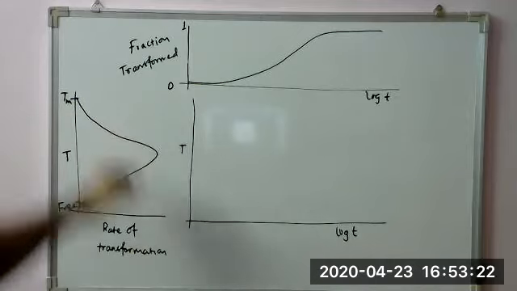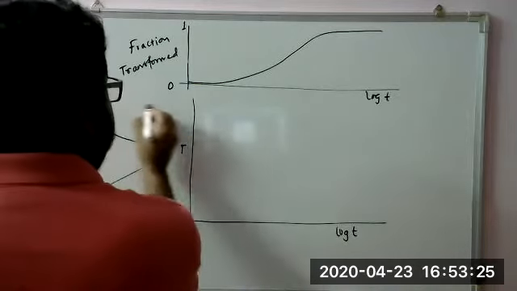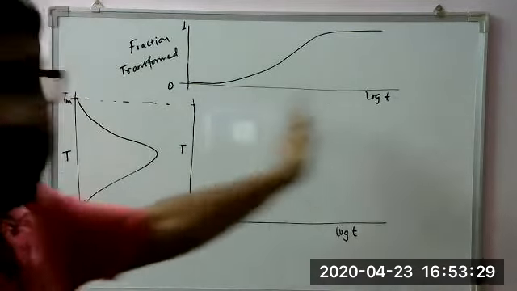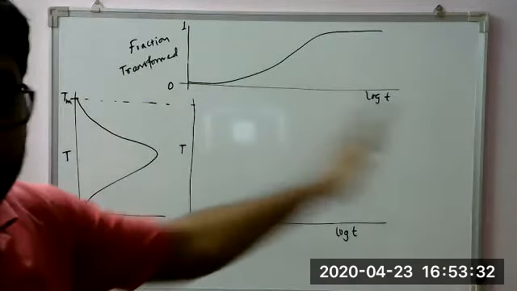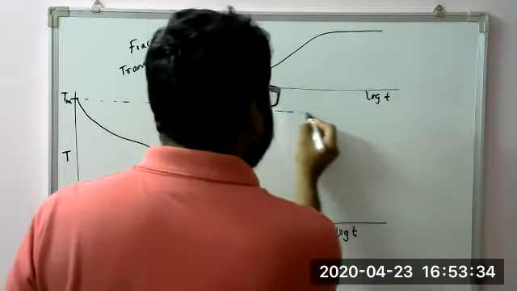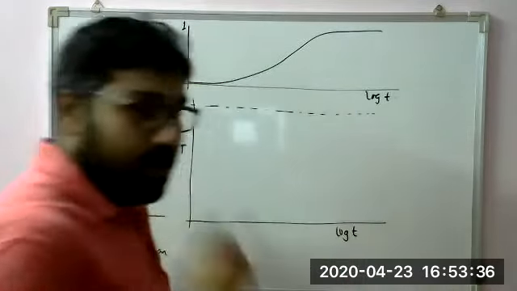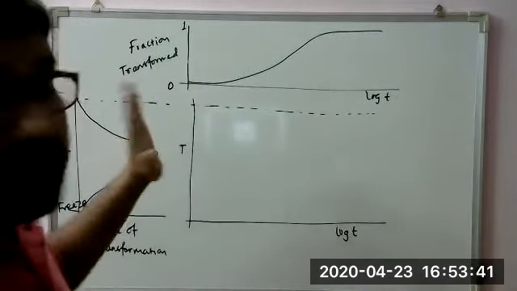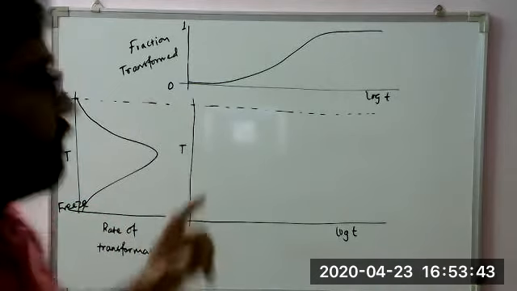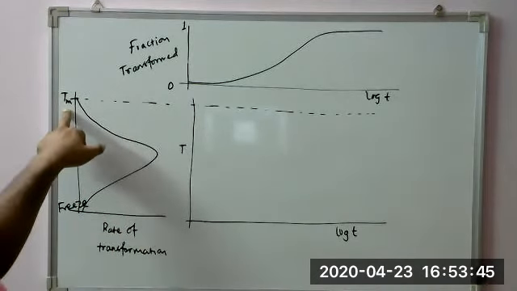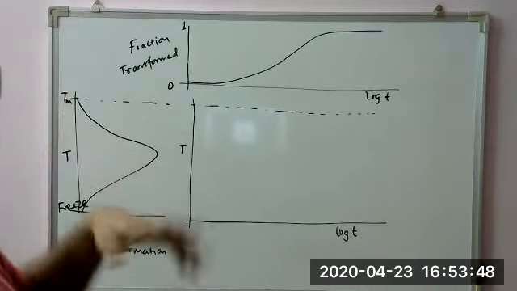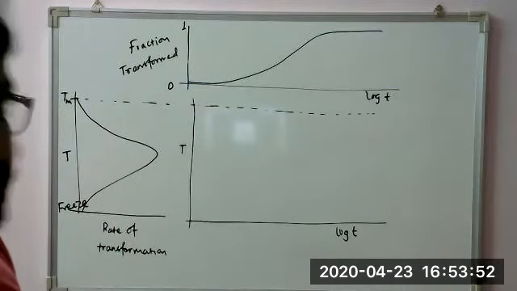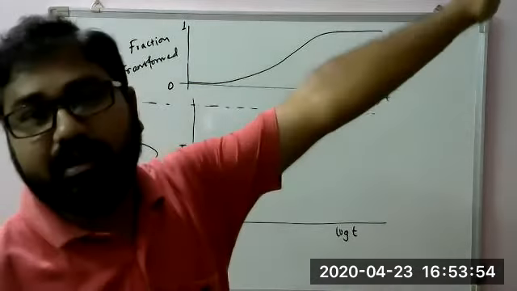We start from the melting temperature. Here, if we draw a straight line, we find that for transformation to start, it will take a very long time, because the melting temperature does not offer any free energy reduction for the phase transformation to take place. So it may be infinitely large.